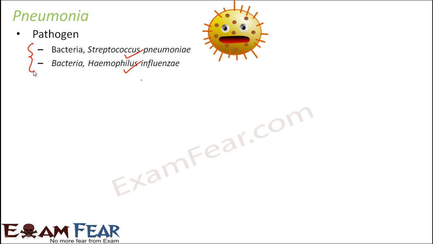Now, how do these pathogens enter inside our body? These pathogens generally enter through contaminated air. What do we mean by contaminated air? It means the air which is polluted with these organisms. So that is called contaminated air. That means it is not clean air. Do we mean to say that these bacteria are present in the air itself? Now how these pathogens enter through contaminated air, that is what we have to see here.